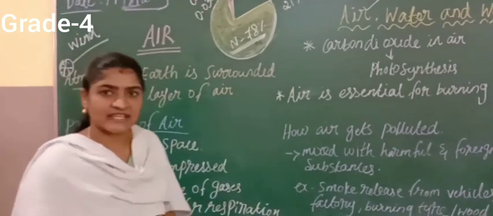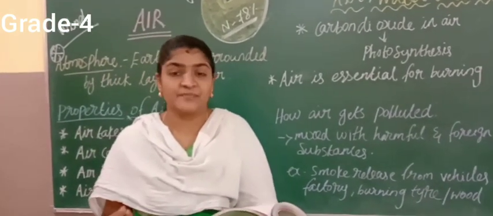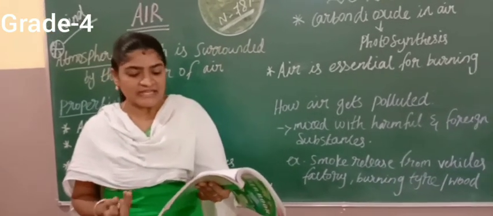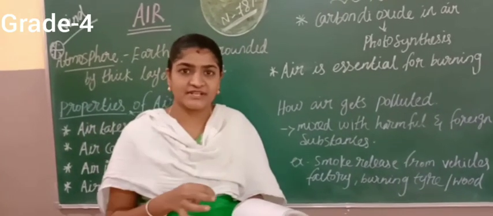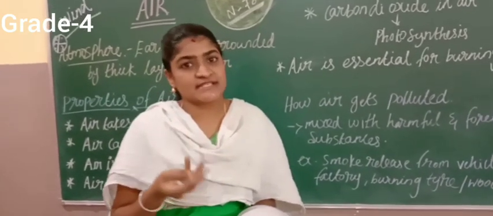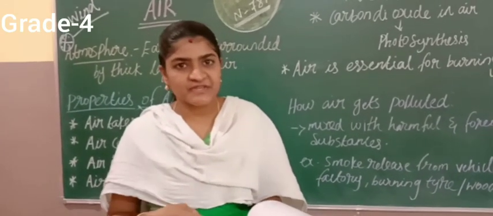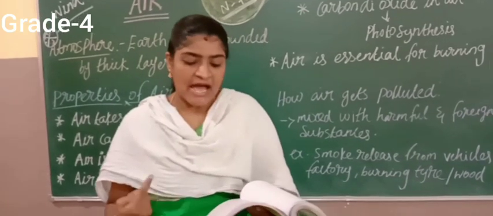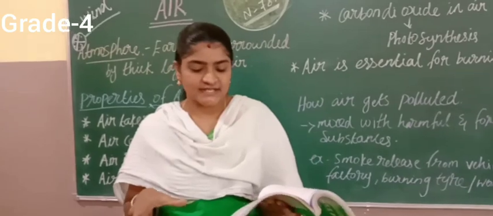Apart from these three gases, other gases are also present, called hydrogen, ozone, argon, helium, etc. Nitrogen, oxygen and carbon dioxide are the major constituents of air. Apart from that we can see hydrogen, helium, argon and ozone. Okay, so these many gases are present in the air.